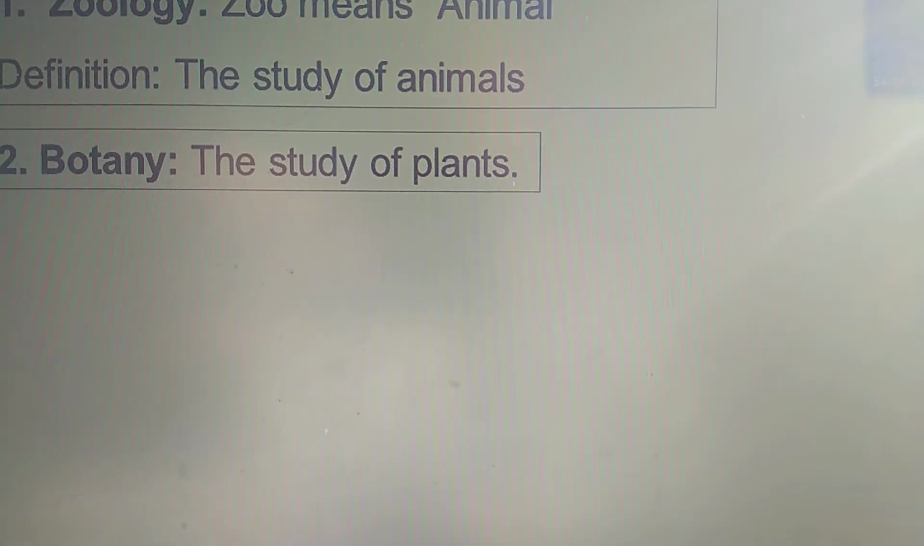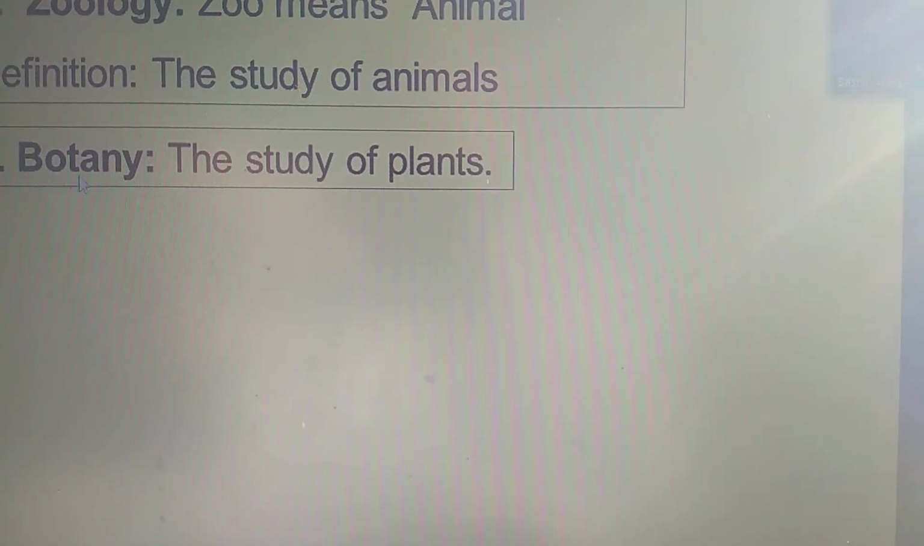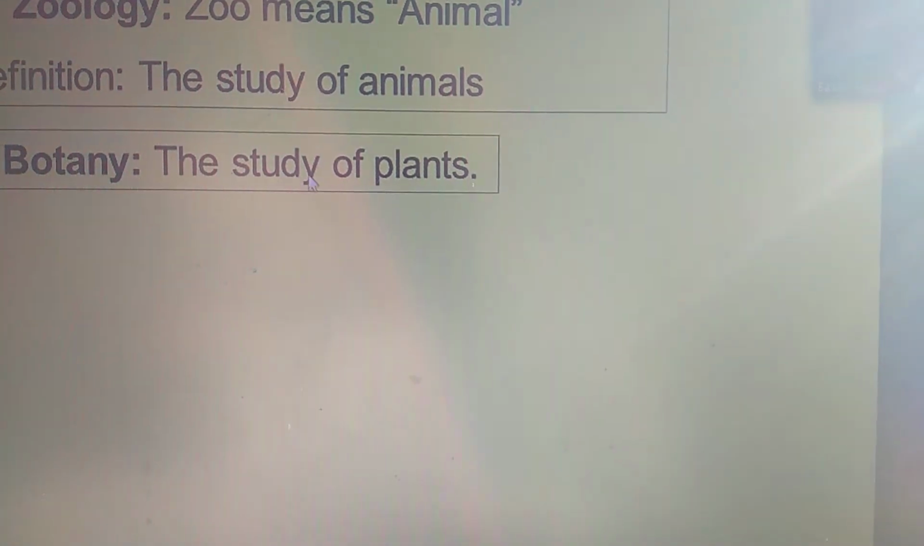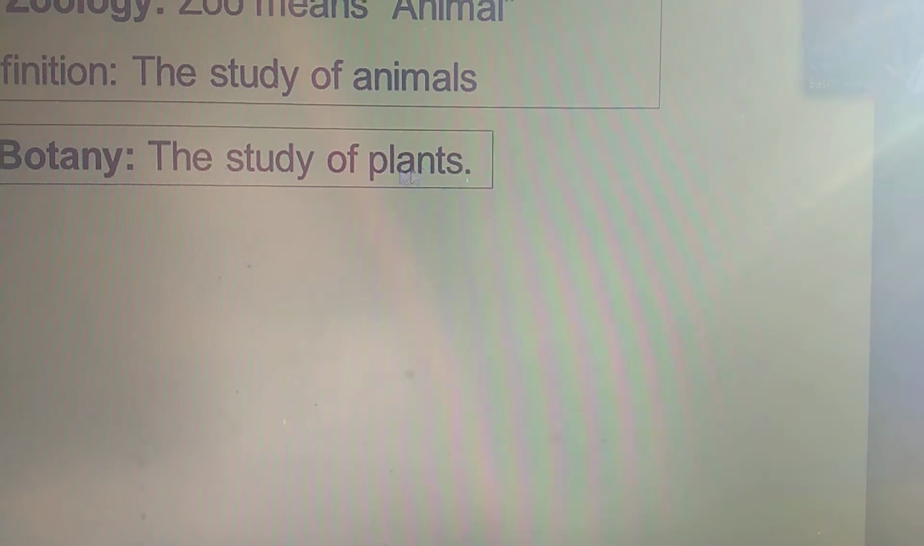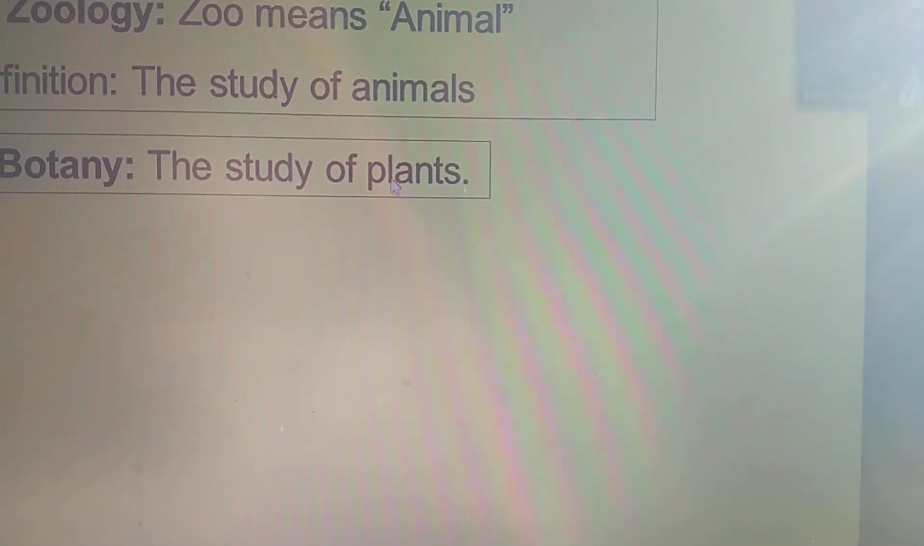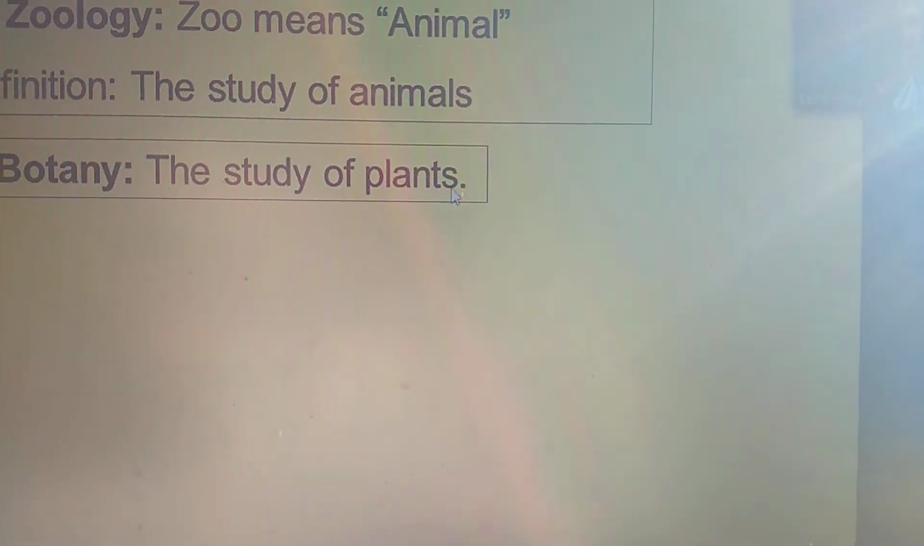Next, the second division of biology is botany. In this division, we study plants. So the study of plants is called botany.